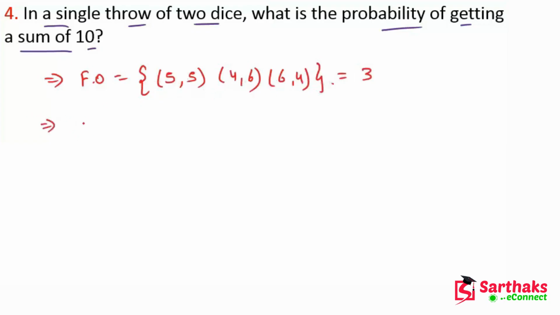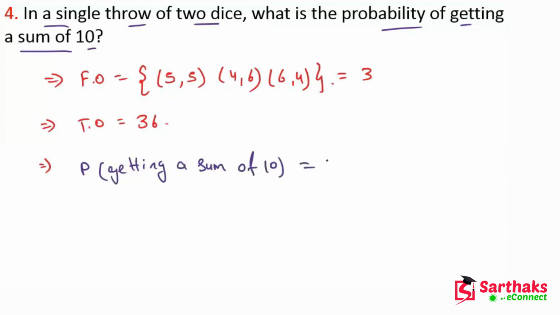So we know that the total outcomes are 36. So we can easily find the probability of getting a sum of 10. This will be 3 upon 36. After solving this, we get 1 upon 12. So this is the correct answer. I hope you understand these things, my dear friends.